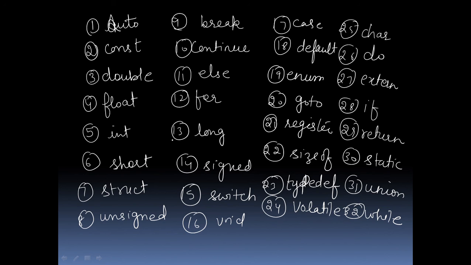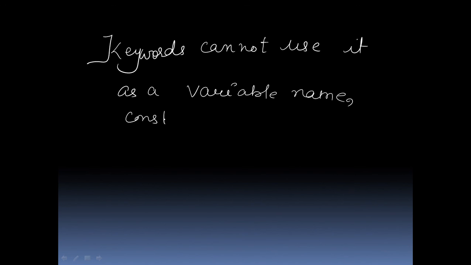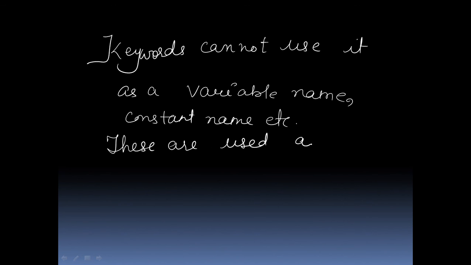And at the end of this video, I want to say that keywords cannot be used as a variable name, constant name, etc. But these are used as data types, which I will discuss in coming lessons, about what a data type is.